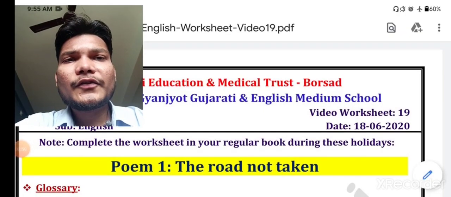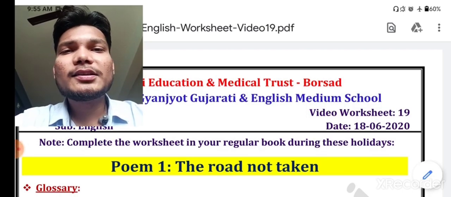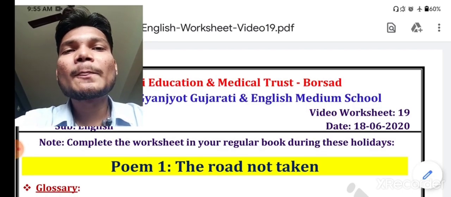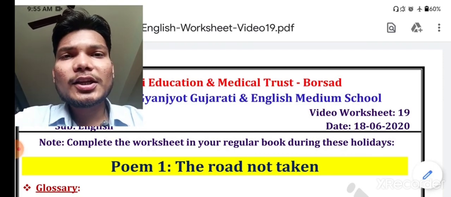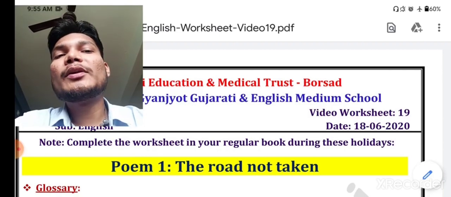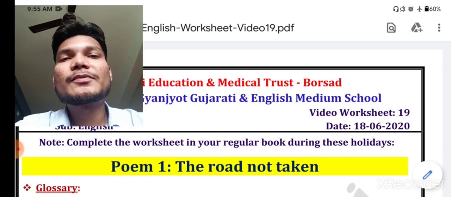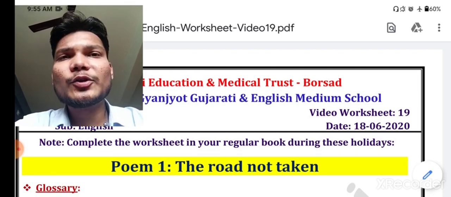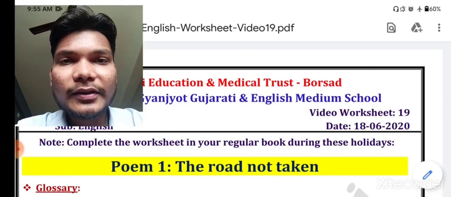So in the first poem, you can see hardly two questions are there, and it is very easy for you to remember, but try to remember the stanzas also. It is not that only these two questions are going to be asked in your examination, but you will also have to read the stanzas, and questions can be asked from them too. So keep that in mind. Now let us move ahead with the second poem.